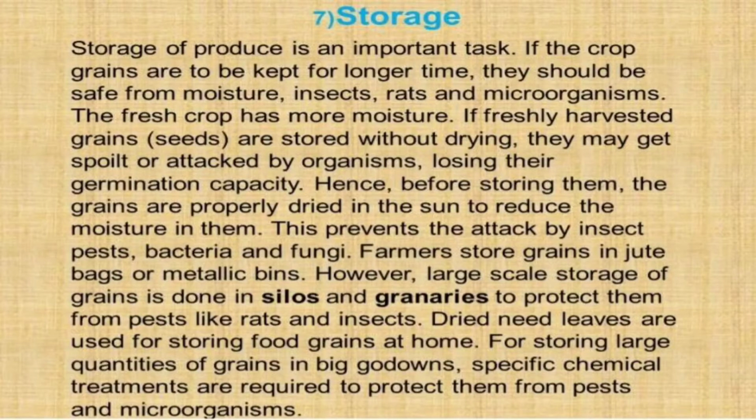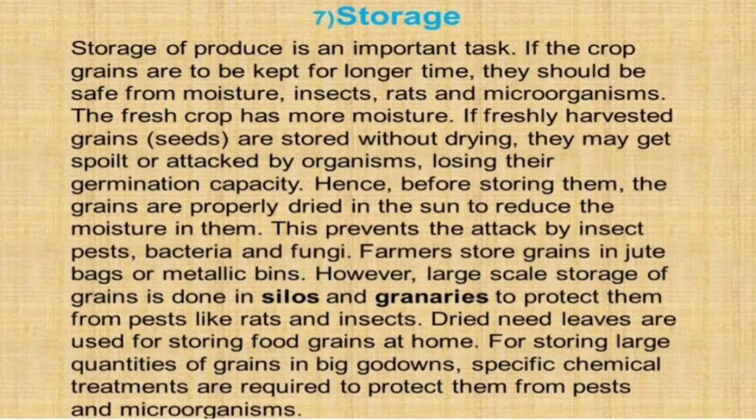The fresh crop has more moisture, so if freshly harvested grains or seeds are stored without drying, they may get spoiled or attacked by organisms. When you take the harvested crop from the field, we have to dry it in the sunlight, because the fresh grains have some moisture, and if we store them at that time, then it can damage or spoil our seeds.